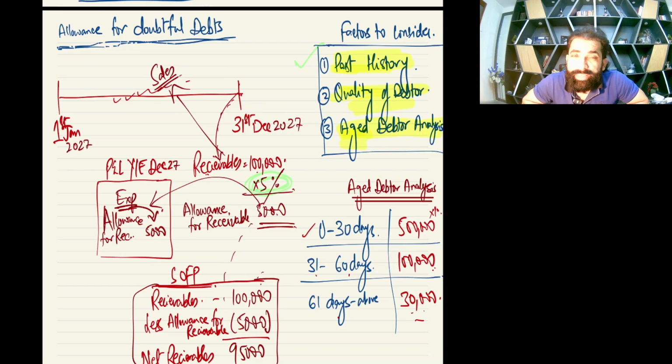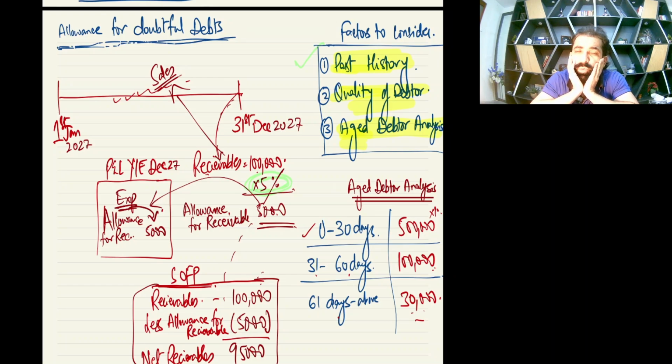Okay, then I taught you prudence, then I made you revise the prudence concept which we already did in the past. Then I did allowance, this is the heart of this topic. Then I launched this allowance for doubtful debts. If somebody asks which accounting concept allowance for doubtful debts is the application of, it's the prudence concept. In fact, in theory questions you get this MCQ.